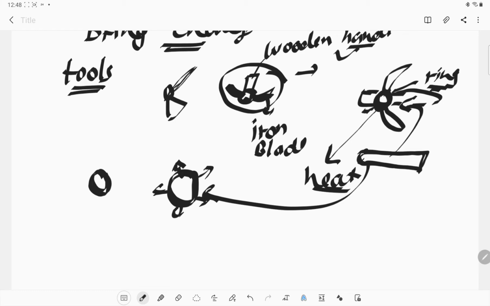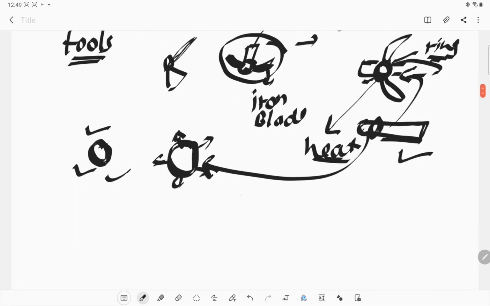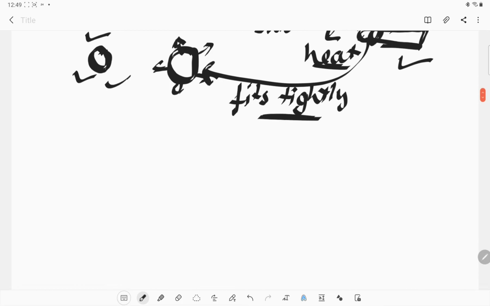And after cooling down, the ring will gain its original size, and that will fit to the handle very tightly, because we need it to fit tightly. The handle should fit tightly so that it cannot harm any person while using it in the field. Similarly, we can use the cart wheel.